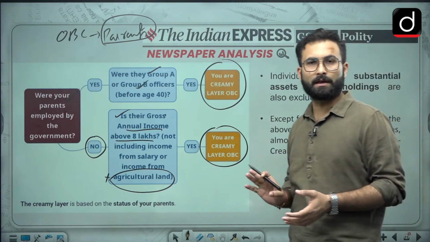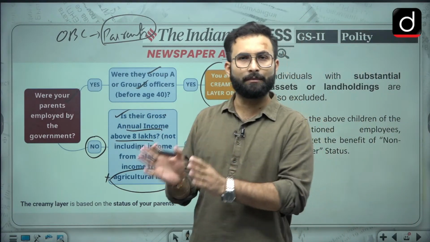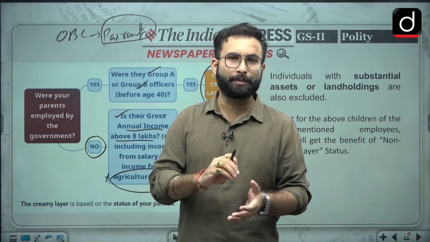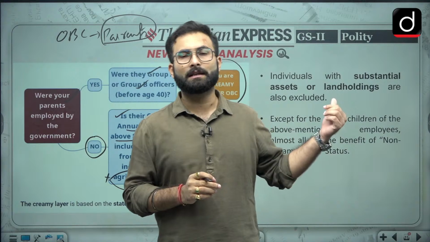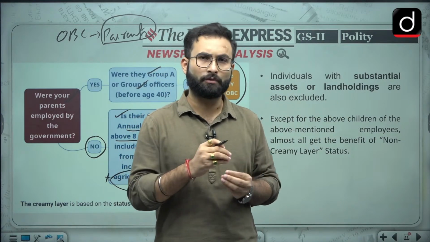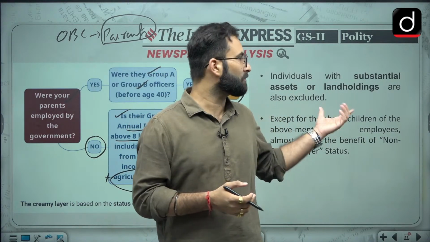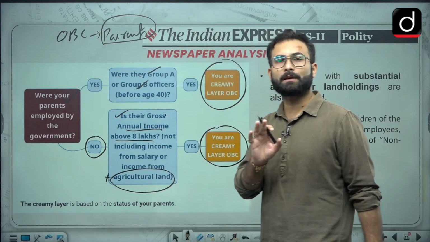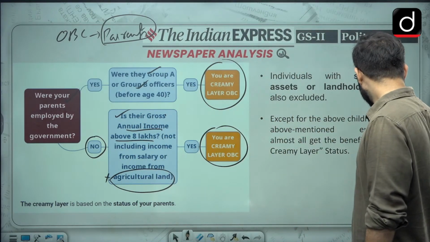be non-creamy layer. So that is clear that if your income is more than 8 lakh, then you are creamy layer. If you are in the government service group A or group B, then you are creamy layer. Other than that, if you have assets which are very large in nature, in that case also you are creamy layer. Other than that, you will be non-creamy layer, and when you are non-creamy layer, that means you will be getting reservation benefit, that is 27%.